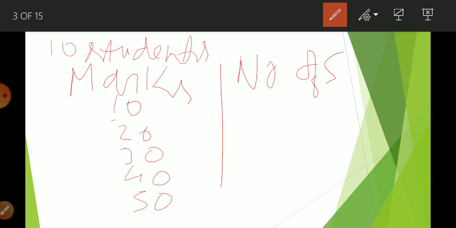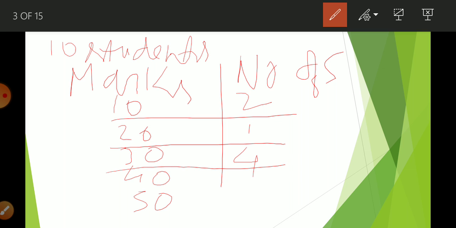The number of students who get 10 marks is 2, 20 marks is 1, 30 marks 4 students are getting, 40 marks 2 students, and the last one is 1. So here you can see the total number of students is equal to 10. So this is the example of discrete series.